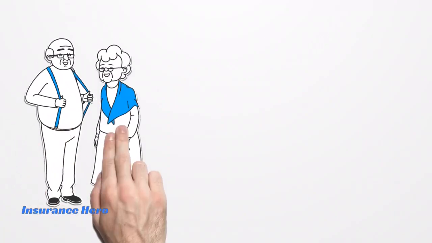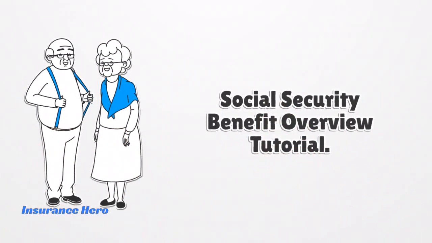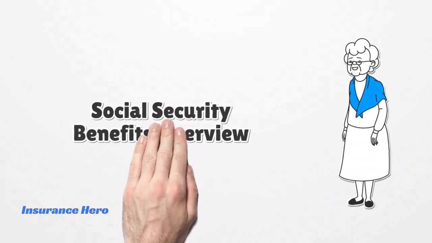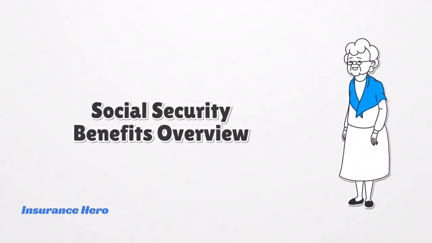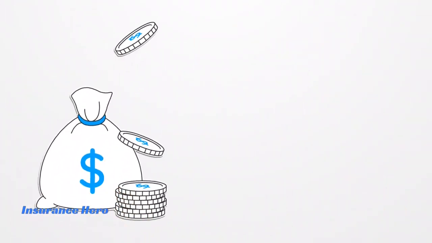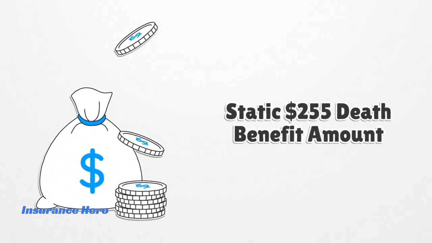Let's move on to Social Security benefits. Social Security provides 4 main types of benefits: retirement, disability, survivorship, and a small death benefit. The death benefit is currently $255, which hasn't changed in decades.